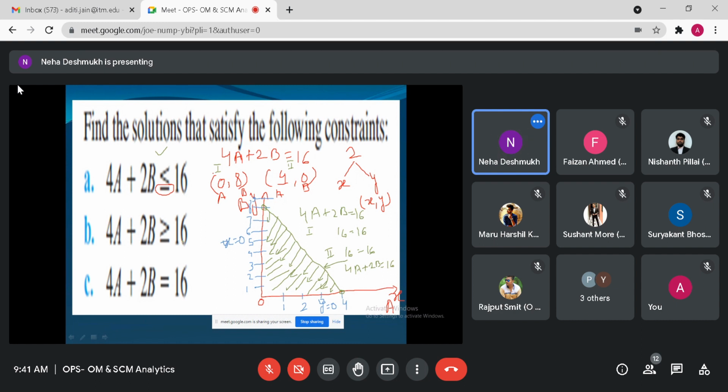Show me the result. Done. And the third one is 4a plus 2b is equal to 16. Try to solve this. All these are the same equation.